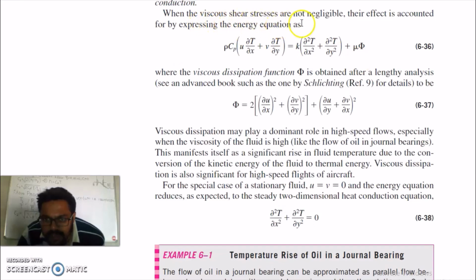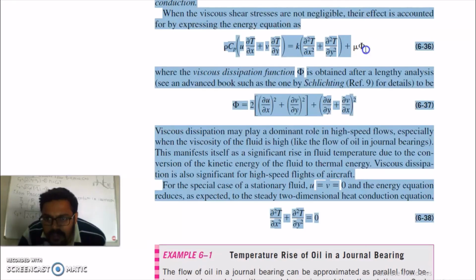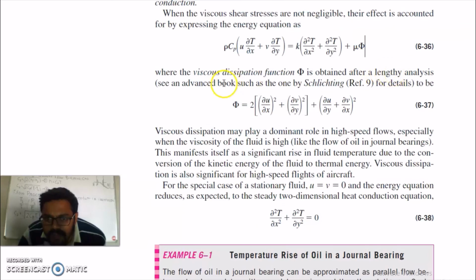When viscous shear stresses are not negligible, their effect can be accounted for by expressing the energy equation as this, with this coefficient for the viscous shear effect. This is the viscous shear dissipation function, obtained after lengthy analysis, which is equivalent to this. Viscous dissipation may play a dominant role in high speed flows, especially when the viscosity of the fluid is high, like the flow of oil in a journal bearing.